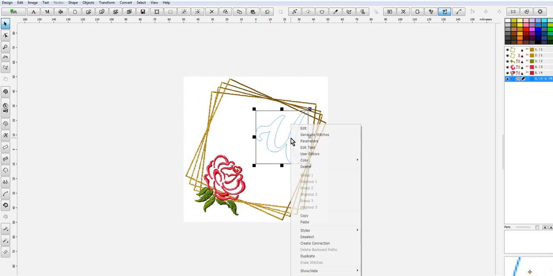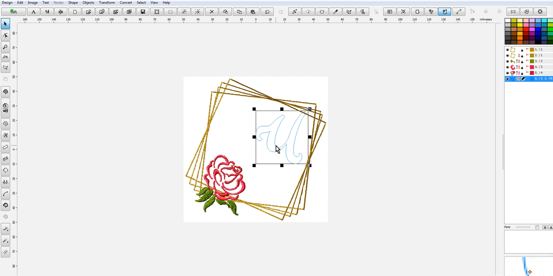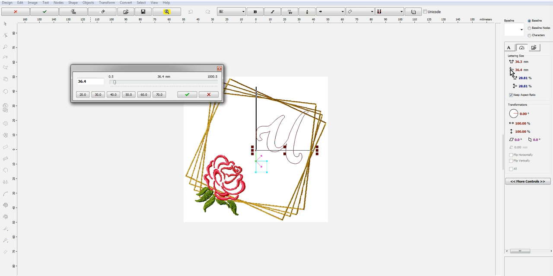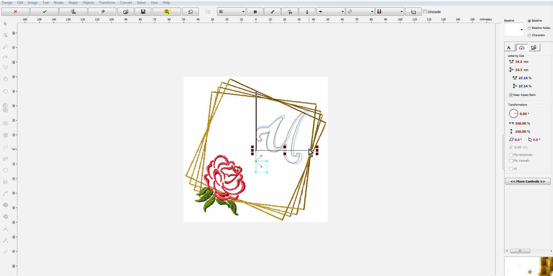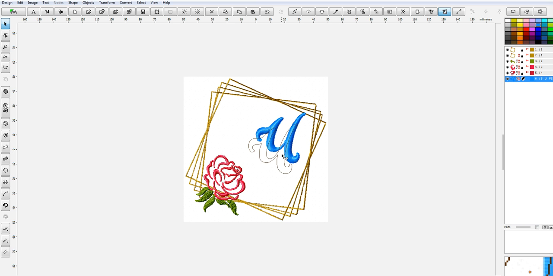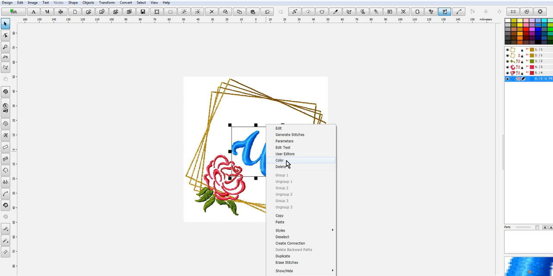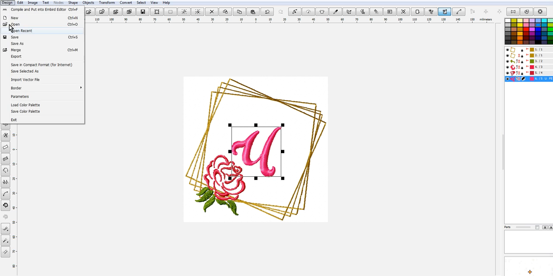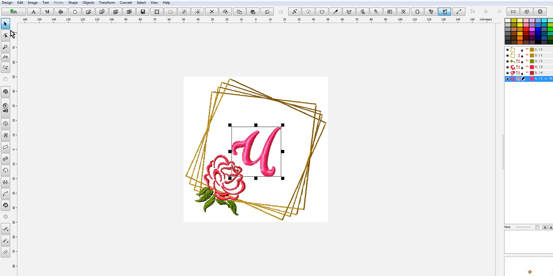Oops, I didn't check the... Let me edit this again. 34.3. Generate my stitches. Get this kind of where I want it. Color. Paste it in. And save the file. Whoops.